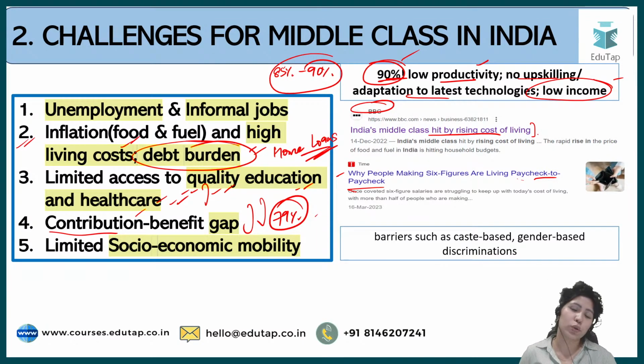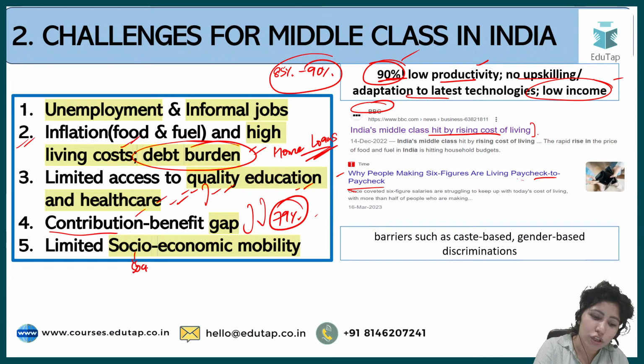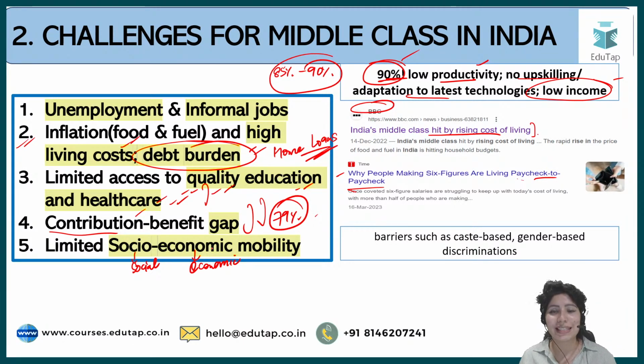Then there is limited socio-economic mobility. And when I talk about socio-economic mobility, these are two words: social mobility and economic mobility. Economic mobility means financial mobility. Salaries are low, informal work is there, job security is not there, and social mobility is not possible in our country because we have barriers like caste based discrimination and gender based discrimination.